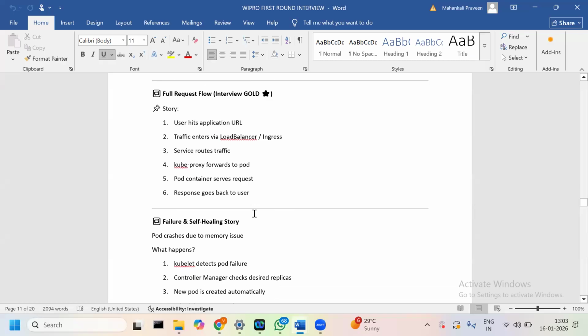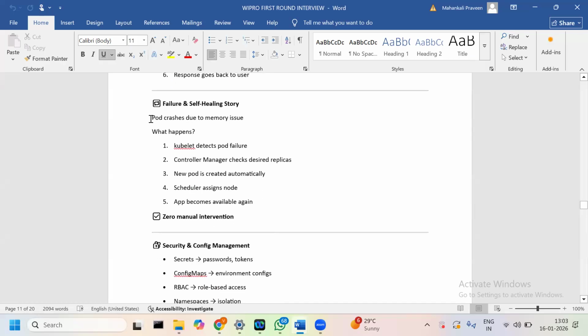And the self-healing process: the pod crashed due to a memory issue. So kubelet detects the pod failure and the controller manager detects the desired replicas. A new pod is created automatically, the scheduler assigns it to a node, and the application becomes available again. So this is the self-healing process.